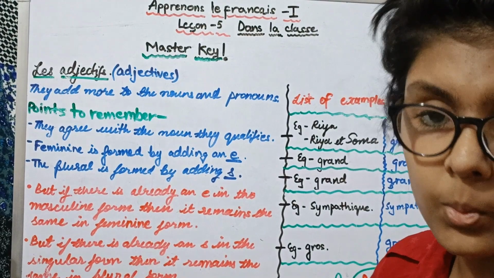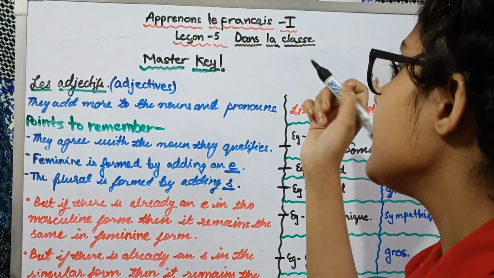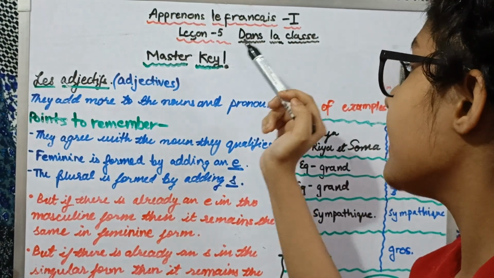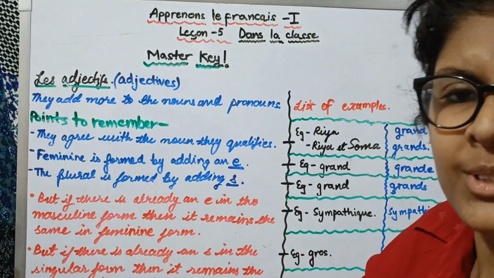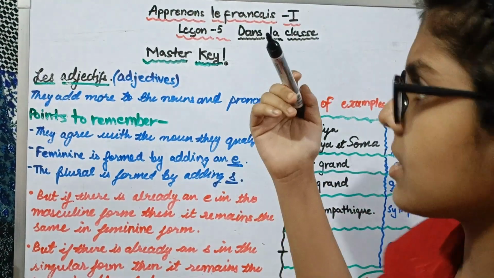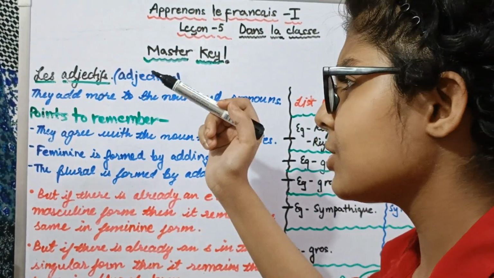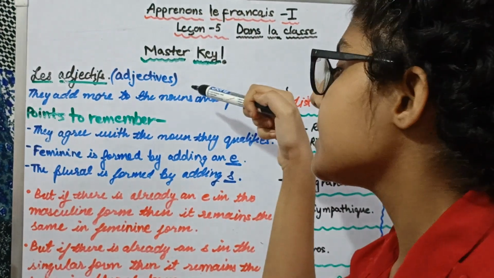And as you all know, we have completed the full detailed version of the reading part of lesson number 5, that is dans la classe. And today, what are we going to do? We are going to start with the master key. So let's get started. The first topic that we are going to see is the adjective.